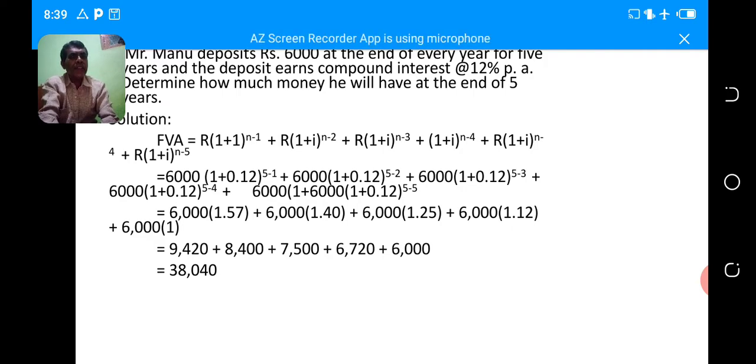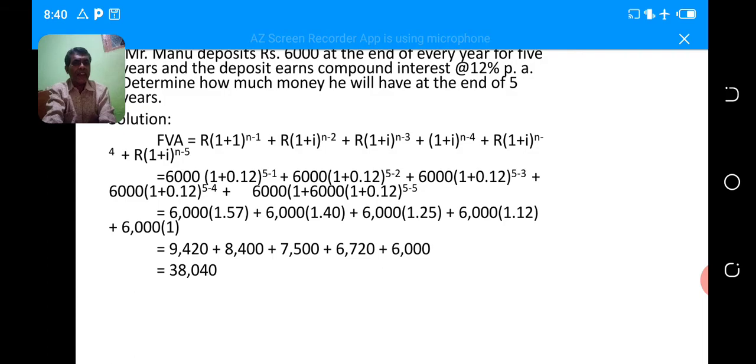So 6,000 into 1 plus 0.12 to the power of 5, maximum number of years 5, first year. Plus 6,000 into 1 plus 0.12, maximum number 5, this is the second year deposit, plus 6,000 into 1 plus 0.12 to the power of maximum year 5, this is the third year,